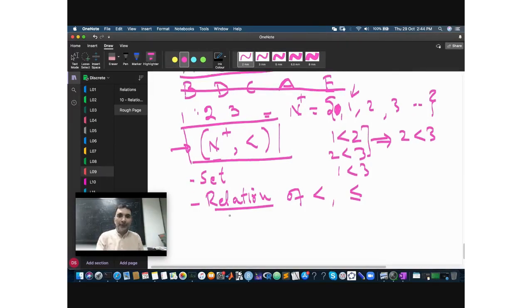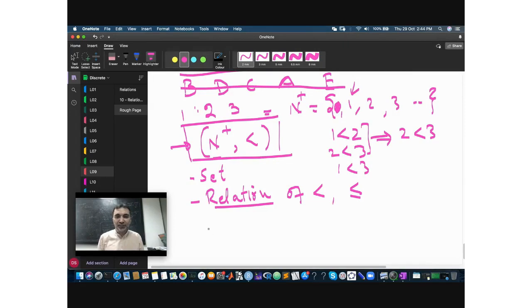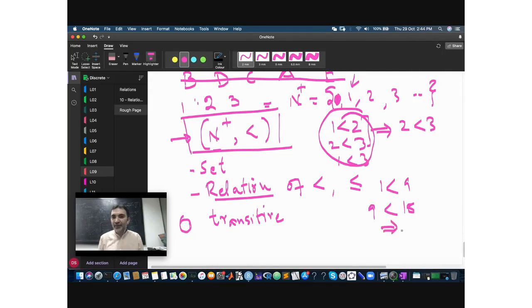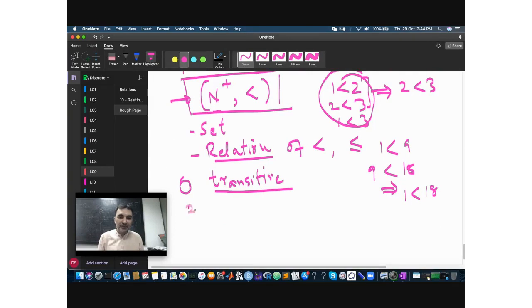Okay, let's look at this relation. What sort of relation is this? The first thing I want to say is that this relation is transitive. Okay, because we do this. Okay, ये हम imply करते हैं कि if 1 is less than 9 and 9 is less than 18, we don't need to compare 1 and 18. Okay, इससे हम imply करते हैं कि 1 is less than 18. Okay, so this relation is a transitive relationship. The second thing we want to say is that this relation is anti-symmetric.